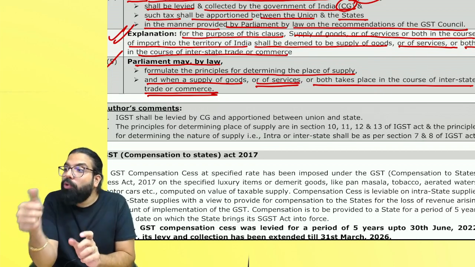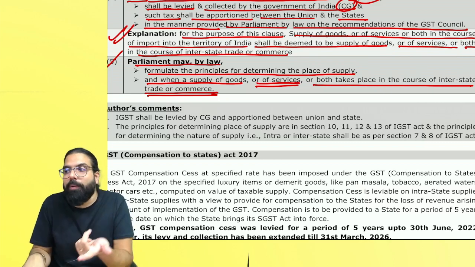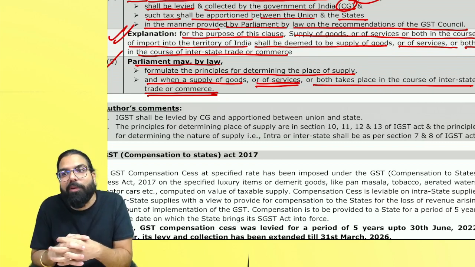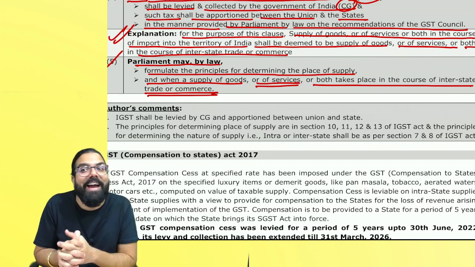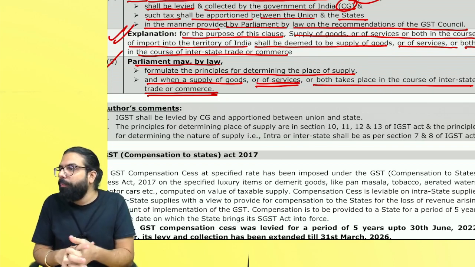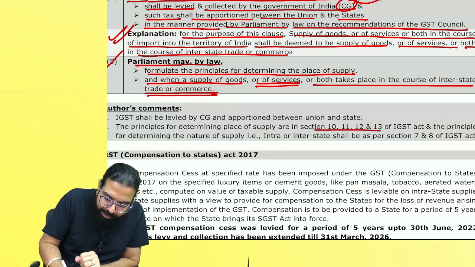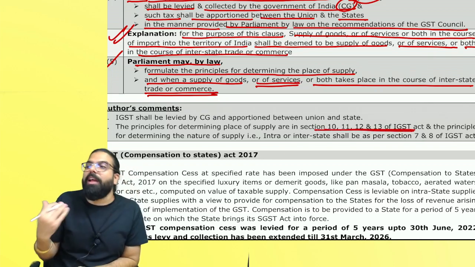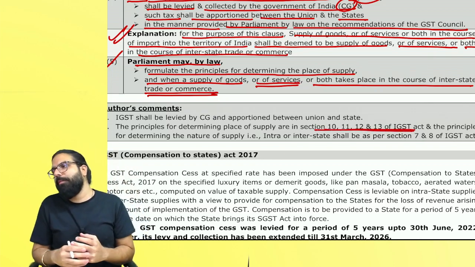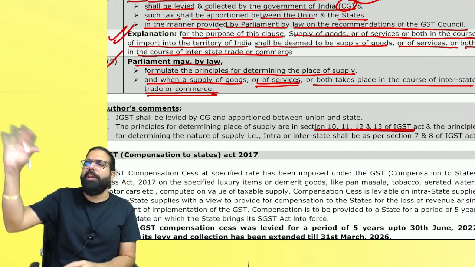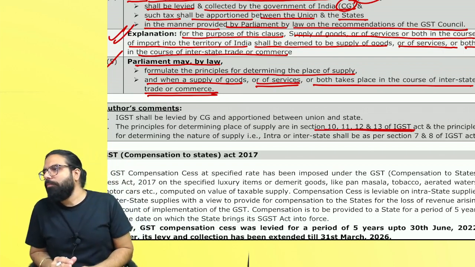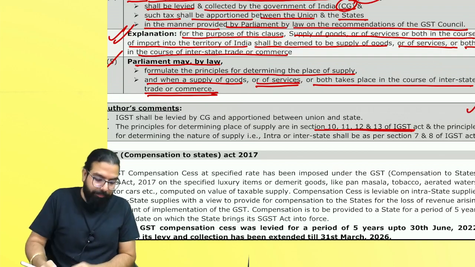Place of supply: how to determine? Who will tell? Parliament will make the law. And Parliament made which law, everyone? IGST Act. Yes or no? In the IGST Act, when we read section number 10, 11, 12, and 13, that will help us in finding out place of supply. Are we clear, everyone? In future, we'll read. Can I go ahead? Did you understand this line?